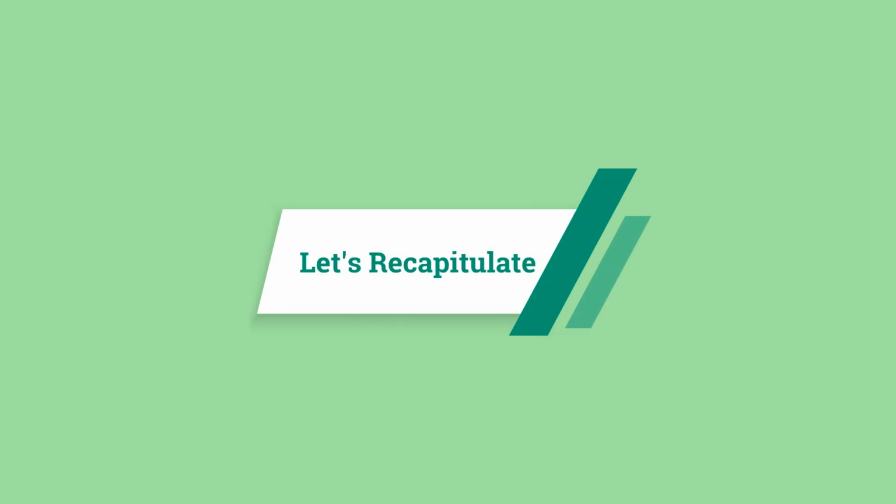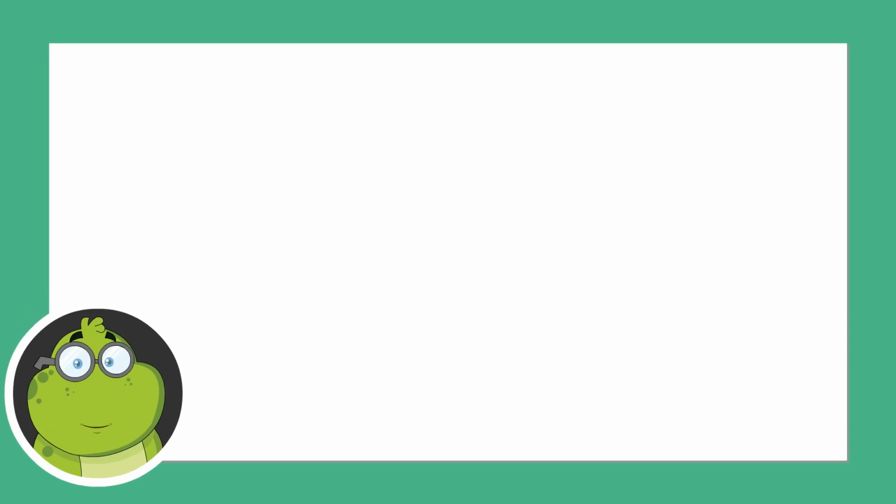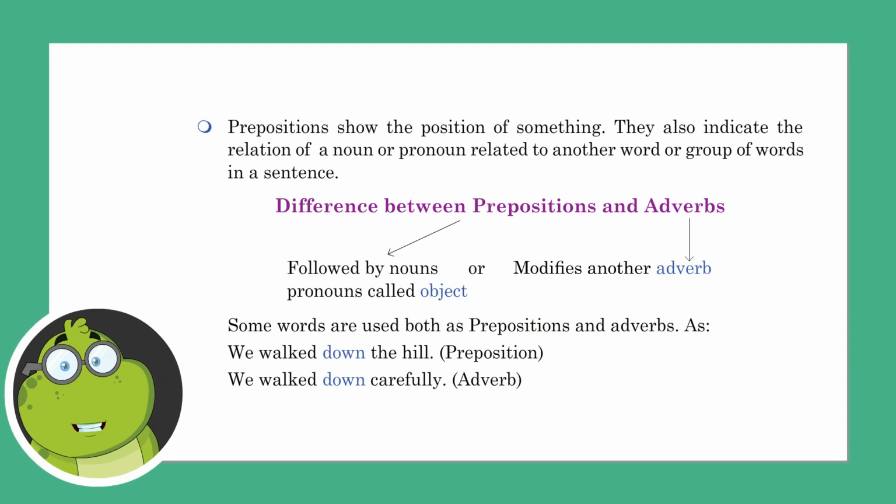Let's recapitulate. Prepositions show the position of something. They also indicate the relation of a noun or pronoun to another word or group of words in a sentence. Difference between prepositions and adverbs: prepositions are followed by nouns or pronouns called objects, while adverbs modify another verb or adverb.